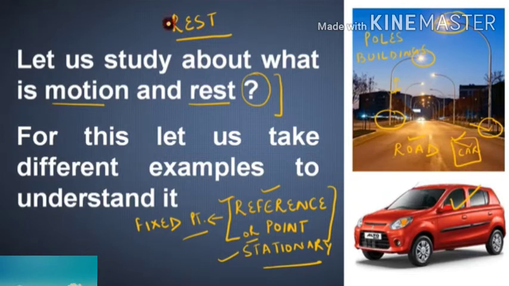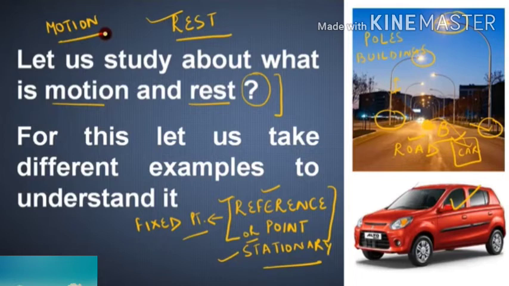We know that the car will move, isn't it? It is a moving object. So, I am taking the car to another position B. If I am taking the car to another point B, then we can say that it is in motion.